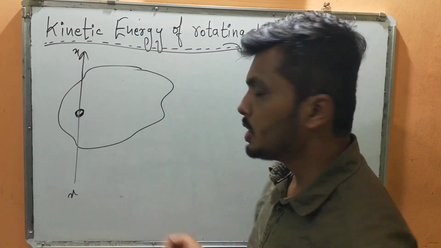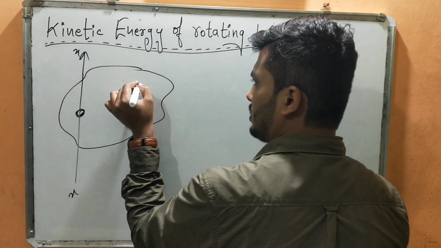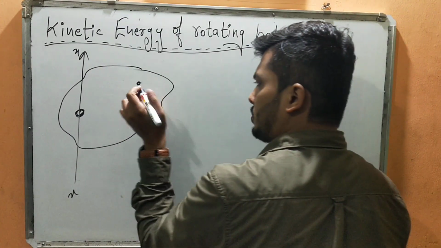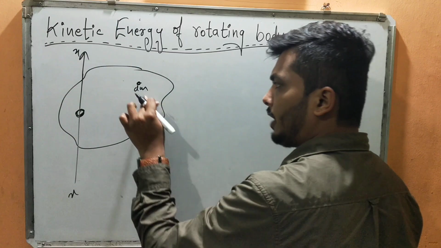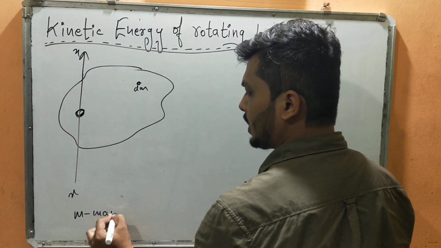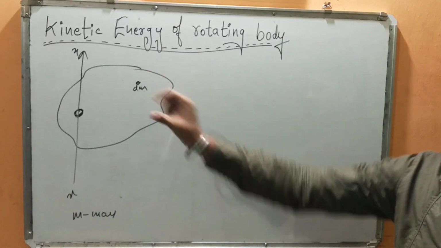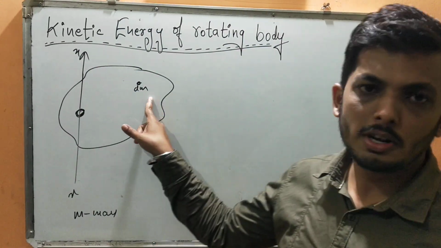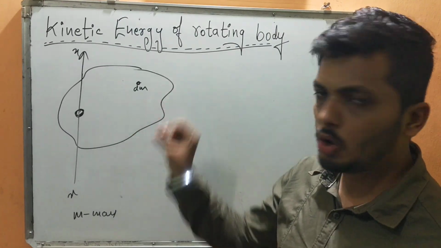I will consider one small mass of this body, dm. If I add all the dm, I will get the total mass of the body m.